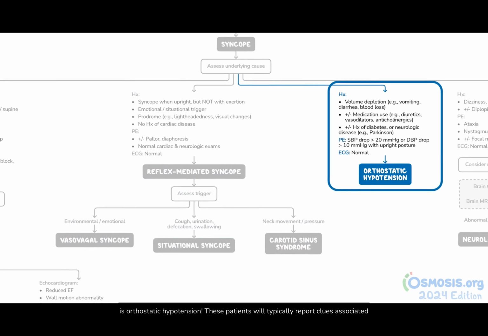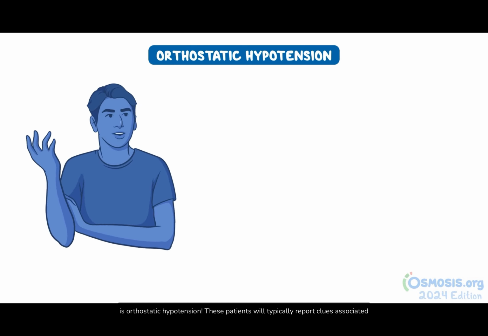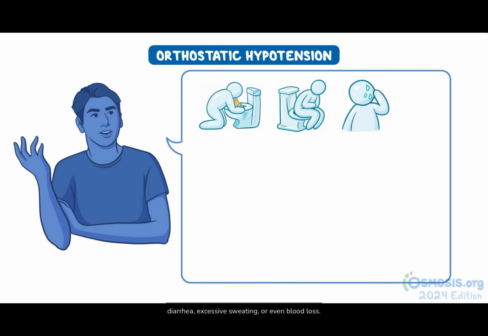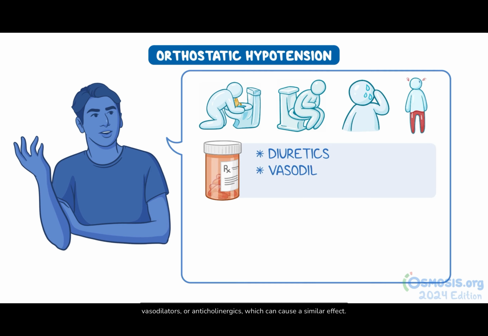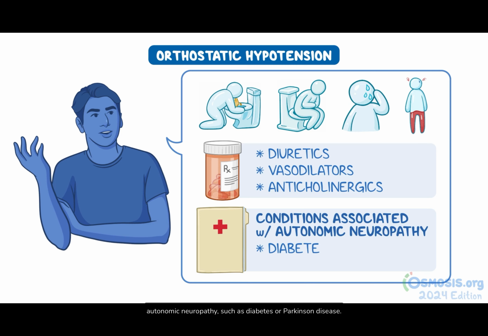Next up is orthostatic hypotension. These patients will typically report clues associated with volume depletion, such as vomiting, diarrhea, excessive sweating, or even blood loss. Alternatively, they might be taking medications like diuretics, vasodilators, or anticholinergics, which can cause a similar effect. Lastly, there could be a history of conditions associated with autonomic neuropathy, such as diabetes or Parkinson's disease.